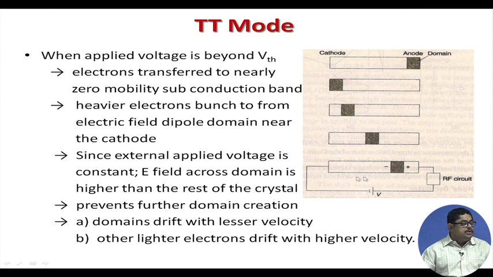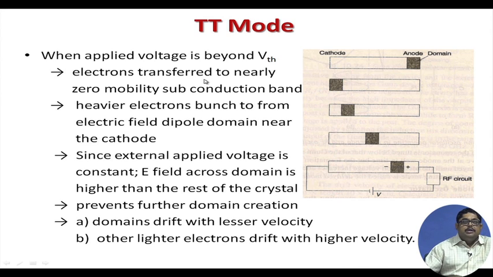So, we have this semiconductor material that is biased and then connected to an RF circuit. This is the Gunn diode. Since this side is negative, it is the cathode, and this side is the anode. Now, when the applied bias voltage is beyond the threshold voltage in the IV curve, what happens?